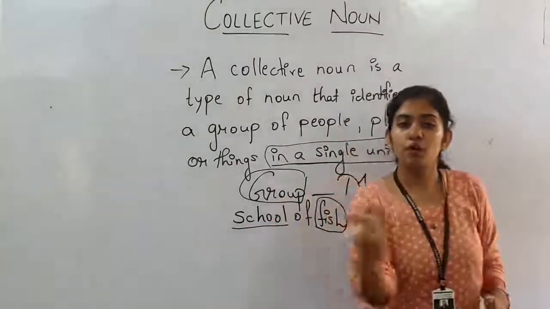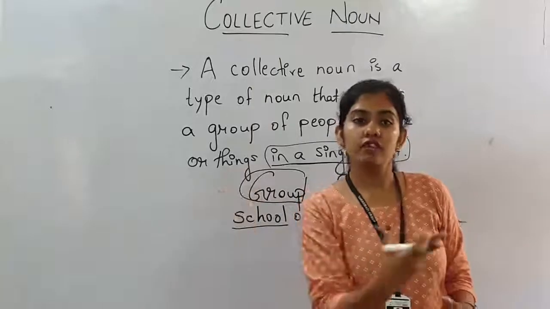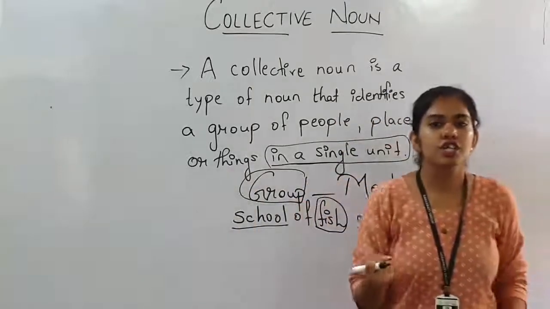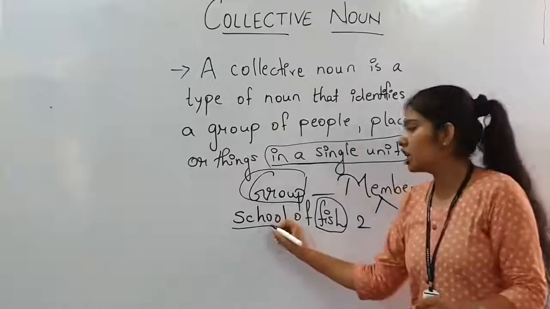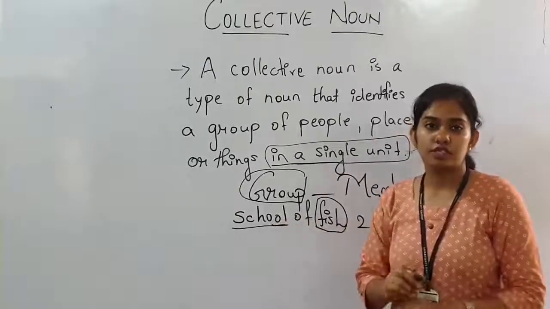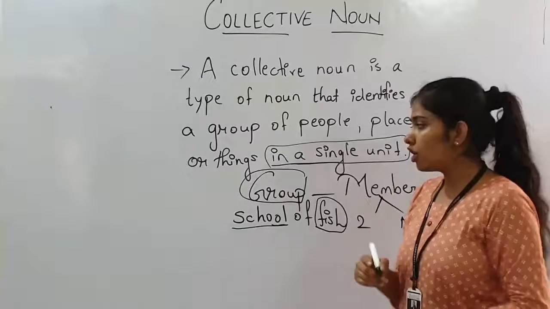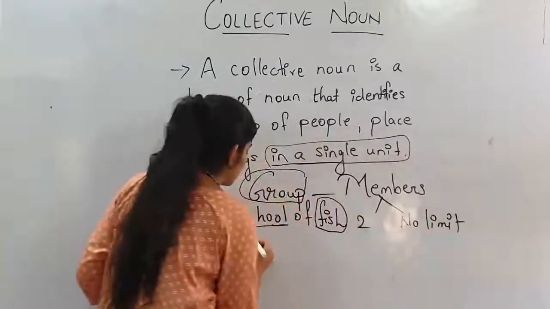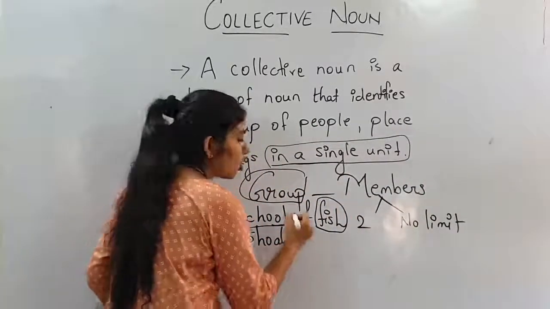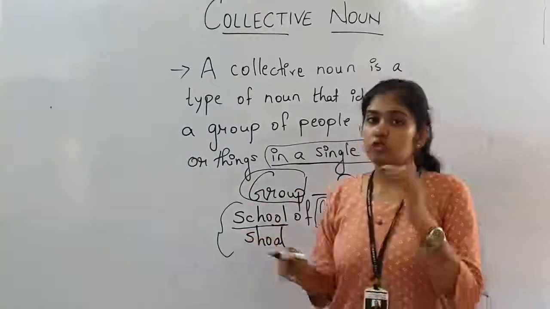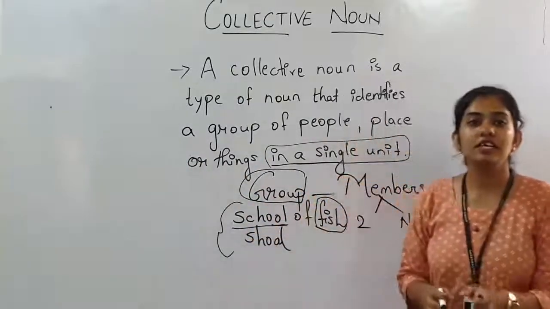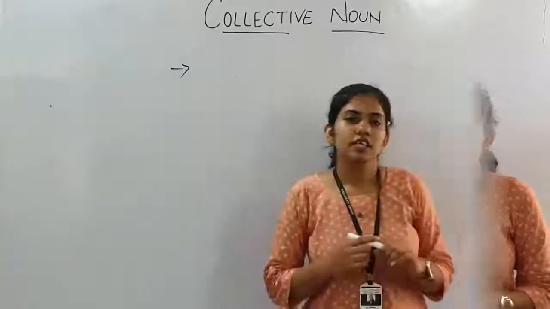Whenever there is a large number of fish, we will term that group of fish as a school of fish, or you can also say shoal of fish. Both the words are correct.